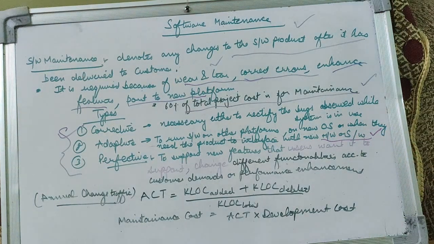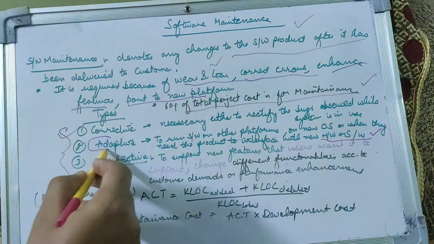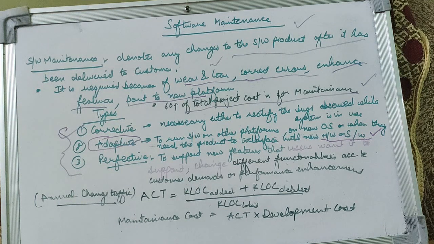In that case, the activities done will form the adaptive maintenance. Clear? What is adaptive? If we want to adapt to some new environment. What is a new environment? If we want to run our software on another platform or a different operating system, or interface it with some other hardware or software, in that case adaptive maintenance is done.